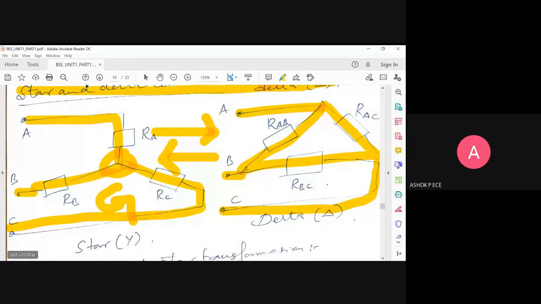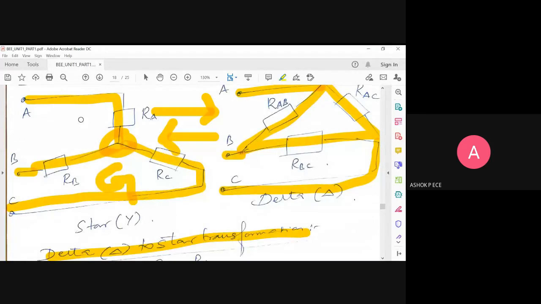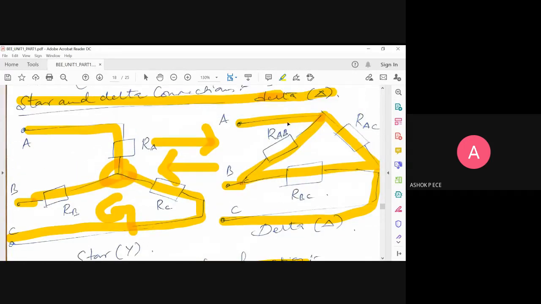See, the derivation for converting delta to Y is not required for you. Just remember the formula alone. The first one we are going to see is delta to star transformation. Delta to star means delta is known to you, and we are going to find the unknown values RA, RB, and RC. So RAB is known, RAC is known, RBC is known. My goal is to find RA, RB, and RC.